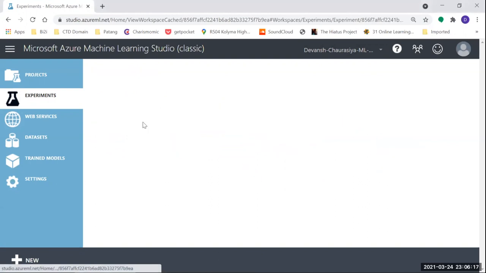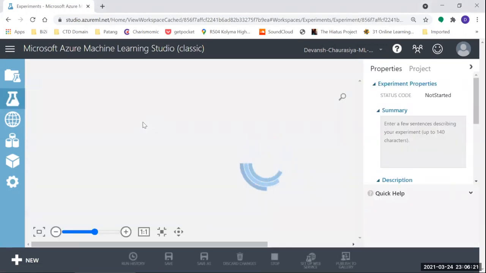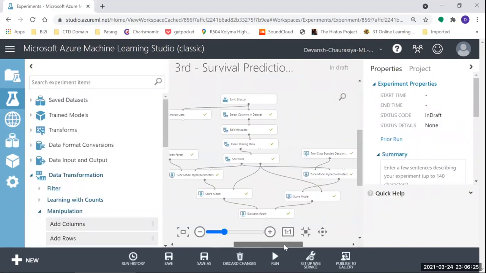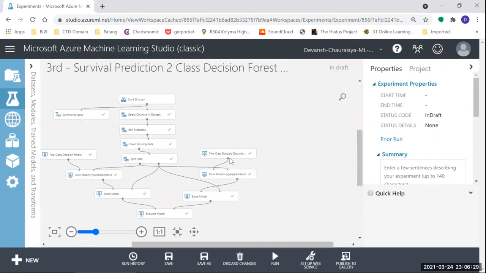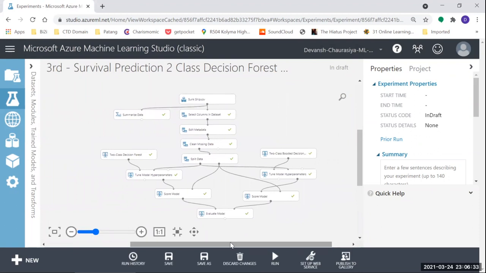Now, let me open this experiment. So this is what we had built till our previous session. So now this machine learning model is ready.